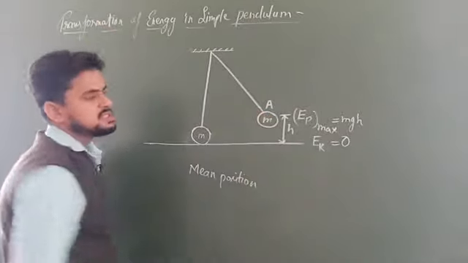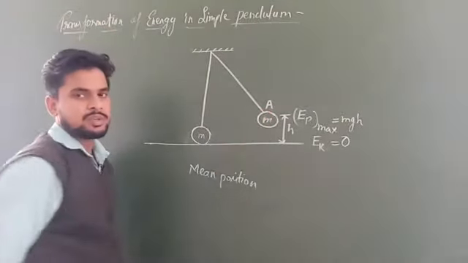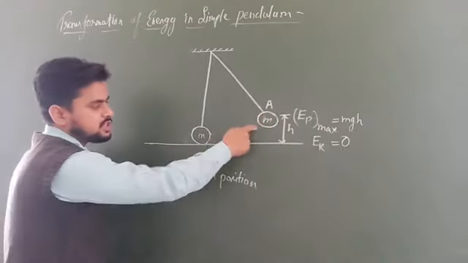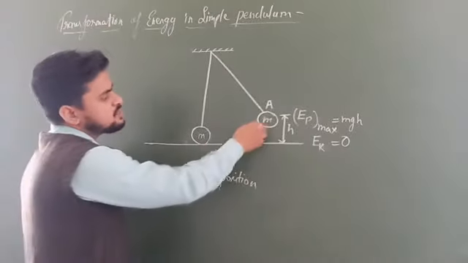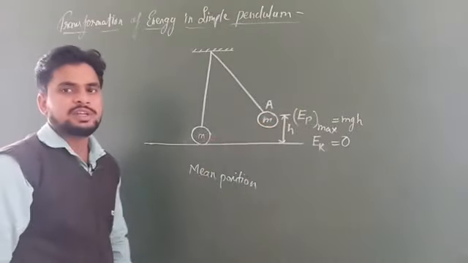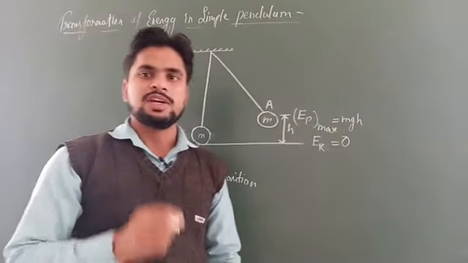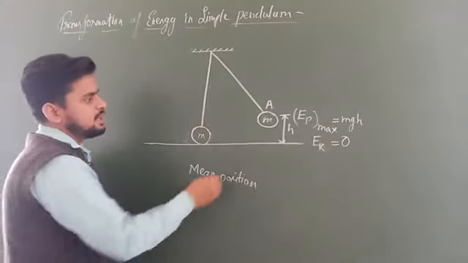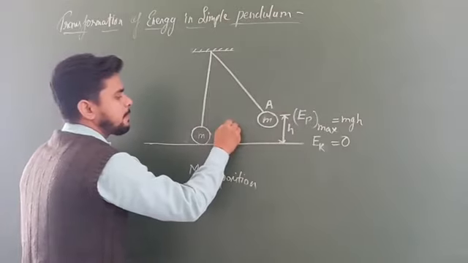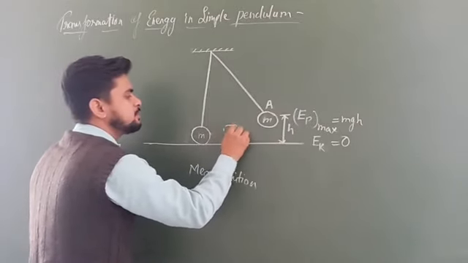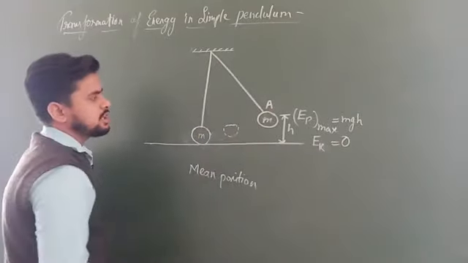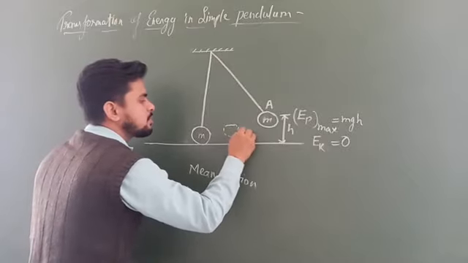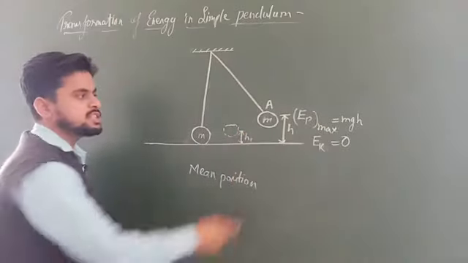Now, when the bob is released from this position A, it starts coming towards the mean position. As soon as it starts moving towards the mean position, its velocity is going to increase, but the height h is going to decrease. Let us consider a position in between. Let us say this is a position in between the mean position and the position A. Now here you can see that the bob has a certain height h1, which is less than h.